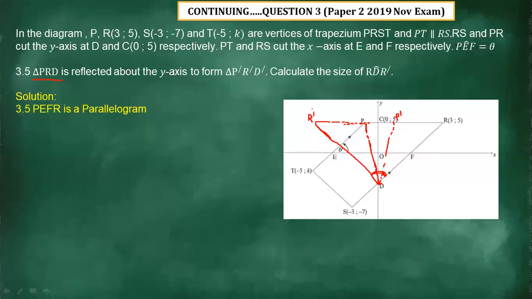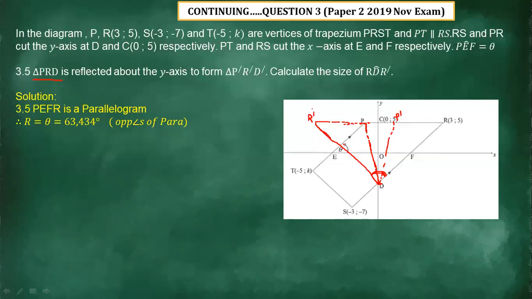We can see that PEFR is a parallelogram. Why? Because we can see that PR is parallel to EF. And then what do they say about that? Since that is the case, angle R equals theta, which is 63.43 degrees, because the opposite angles of a parallelogram are equal.